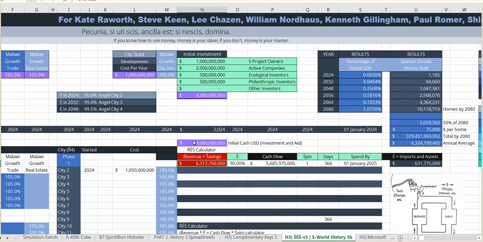This is how it works. 6.3 billion in there. You've got to times that by 90%. 10% goes, half of that 10% goes to labor in US dollars. The other half goes to buying essential things that we can't get locally. So 6.3 billion times 90% is 5.6 billion.